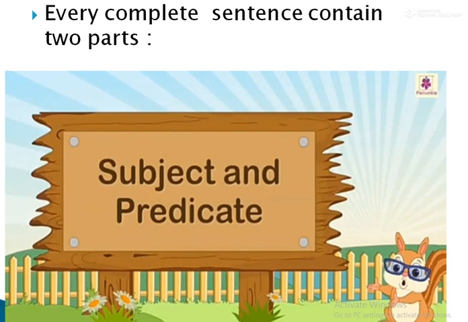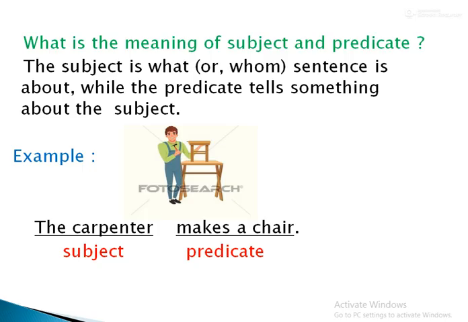Then next, you know very well, every complete sentence contains two parts, that is subject and predicate. Already I taught you subject and predicate, so you know very well. Once again I'll teach you the meaning of subject and predicate. The subject is what or whom the sentence is about, while the predicate tells something about the subject.